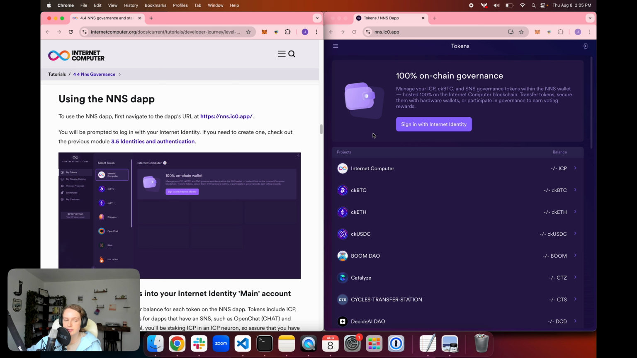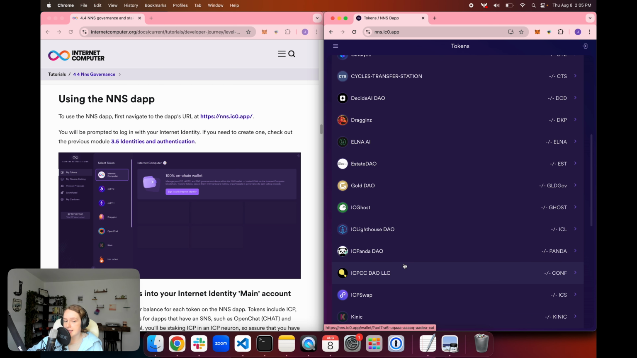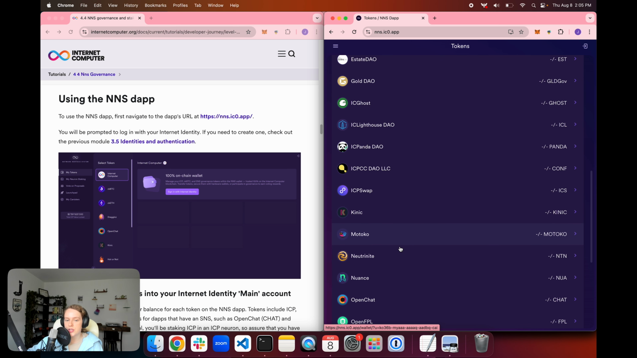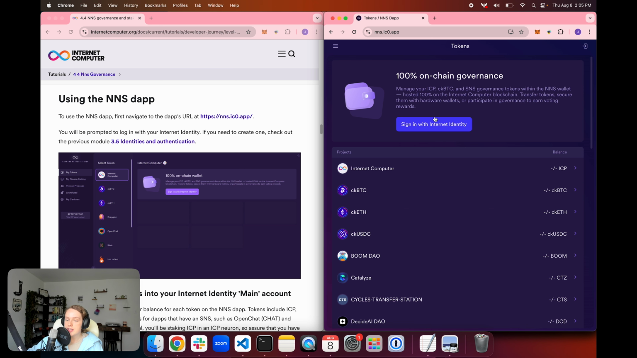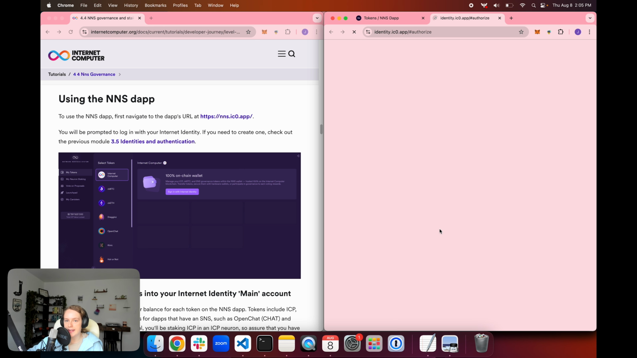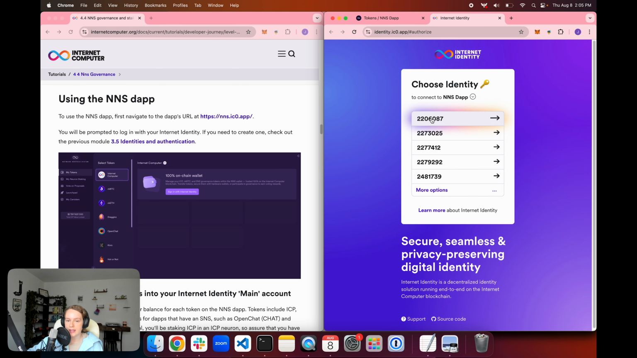different tokens. And you'll notice that there are ICP tokens, some of the chain key tokens, and then everything below that is going to be the DAO or the SNS specific tokens. So you can see that there are SNSs for OpenChat, Origin, Sonic, Water Neuron. And so to see our token balances for each of these, we're going to need to sign in with Internet Identity. So I'm going to go ahead and click that.